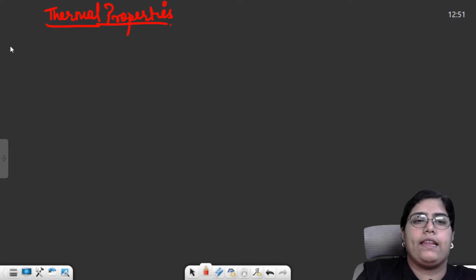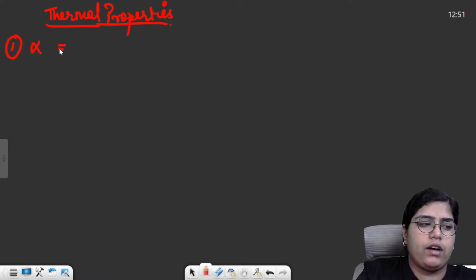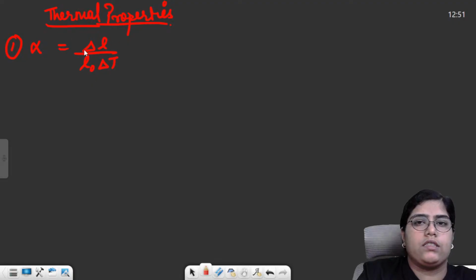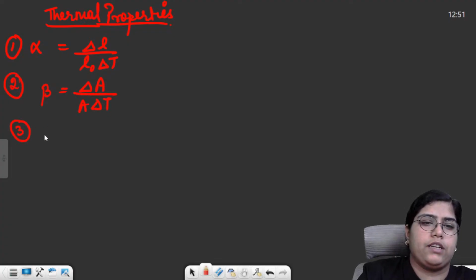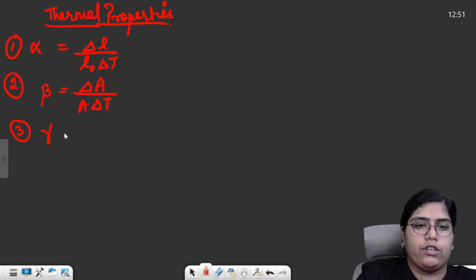So for linear expansion, we had the coefficient of linear expansion alpha, which was equal to delta L by L naught delta T. L naught is the original length, delta L is the change in length, delta T is the change in temperature. Then superficial or area expansion, beta equals delta A by A naught delta T. Then volumetric expansion was the last, and the coefficient was gamma, delta V by V naught delta T.